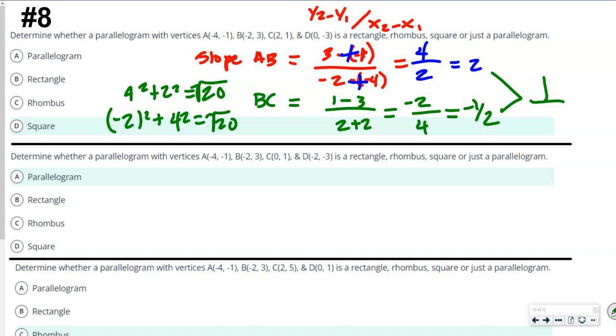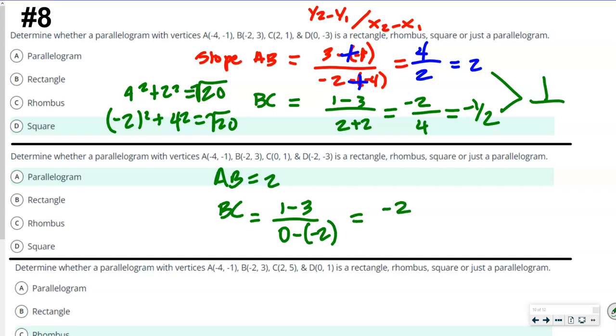So here again, we already know what AB is. We know AB is equal to 2 here. So we're going to look at BC again, okay? So this is going to be 1 minus 3 and 0 minus 2. Okay, so what is that slope? That's going to be negative 2 over positive 2, right? So that's negative 1. So there's no relationship of the slopes here, right?